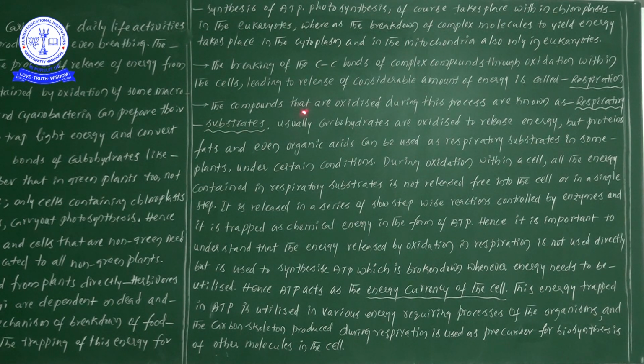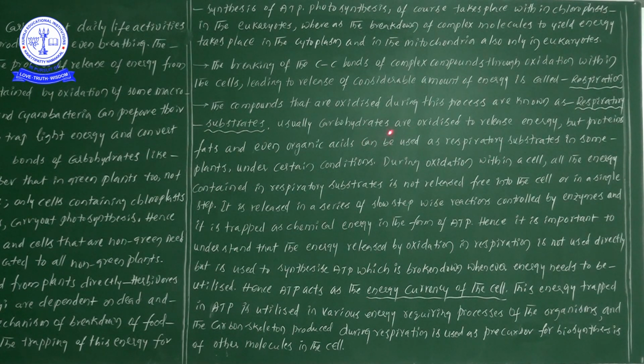Now the compounds that are oxidized during this process are known as respiratory substrates. Simply, respiratory substrates are the chemical compounds involved in the oxidation process during respiration.